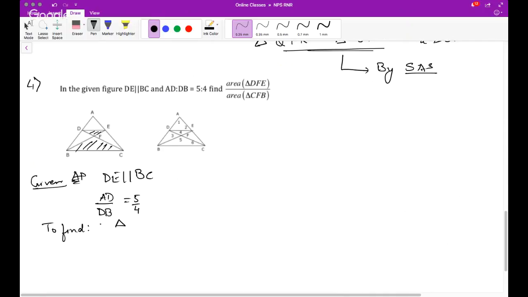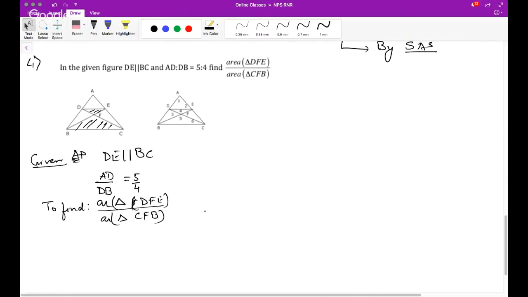The ratio of area of triangle DFE by area of triangle CFB. So how do we find out? Since DE is parallel to BC, what should strike my mind? By Thales theorem or BPT, I know that AD upon DB,